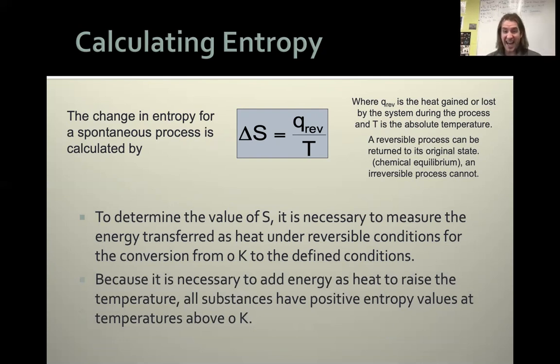Because it's necessary to add energy as heat to raise our temperature, all of our substances are going to have positive entropy values at temperatures above 0 Kelvin. And they're all going to be above 0 Kelvin. 0 Kelvin is absolute 0. You can't go colder than absolute 0. So our entropies, they're all going to be positive.